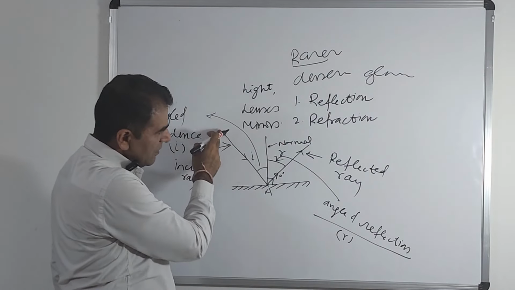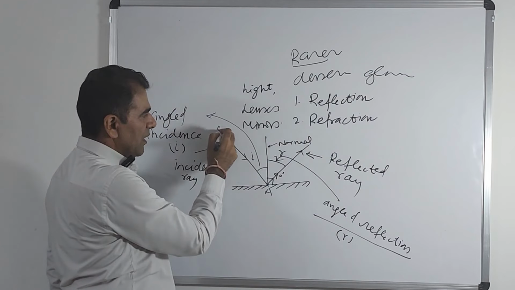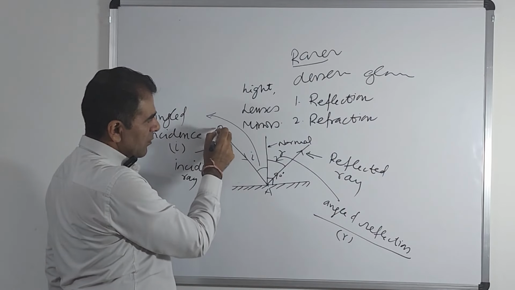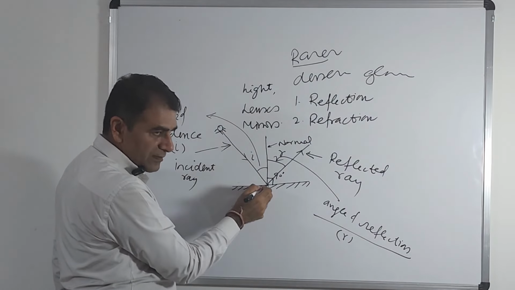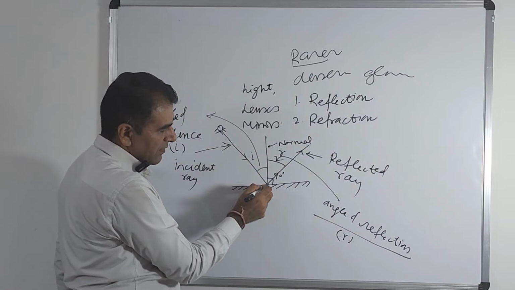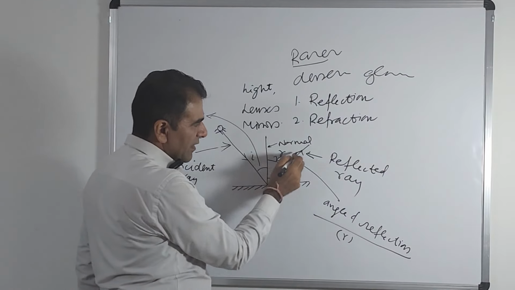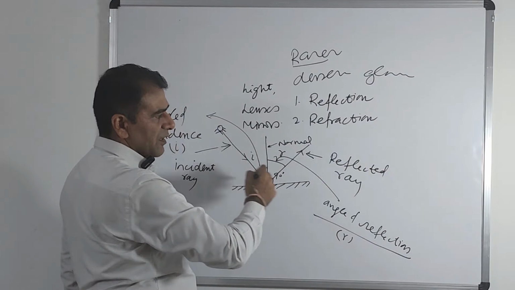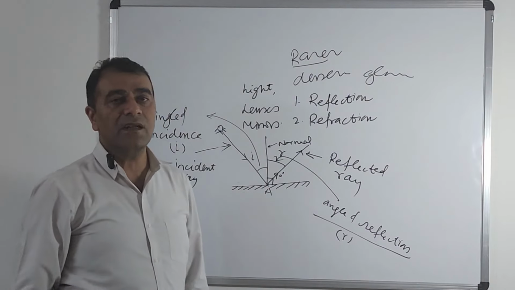So light travels from rarer medium. Say there is a bulb, and through this bulb, light is traveling like this, and then at this surface, it is reflected back in the same medium, in the same rarer medium. Then this phenomena is called as reflection.